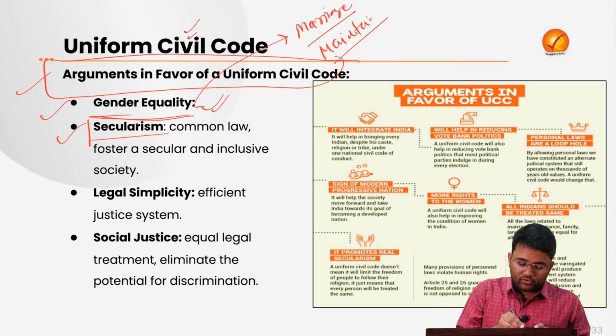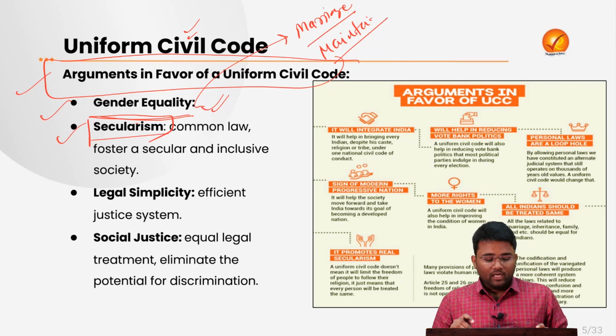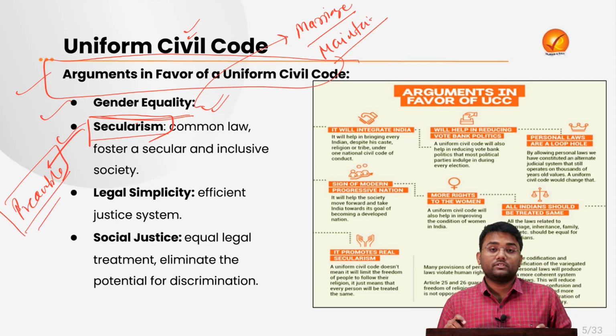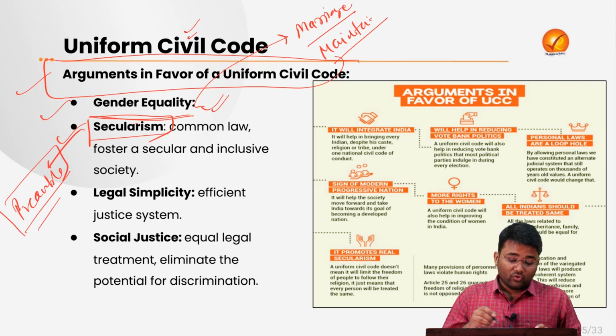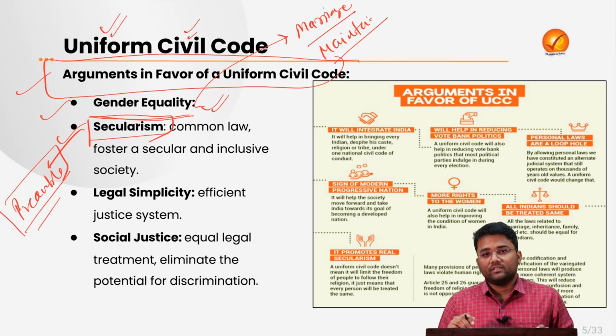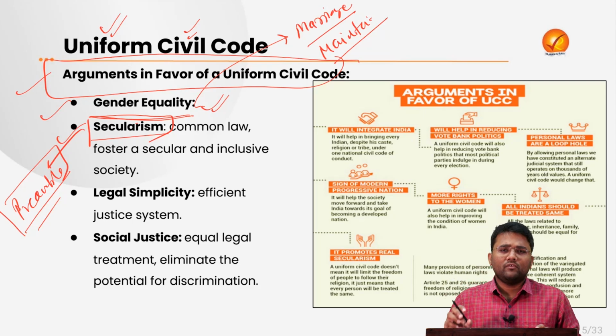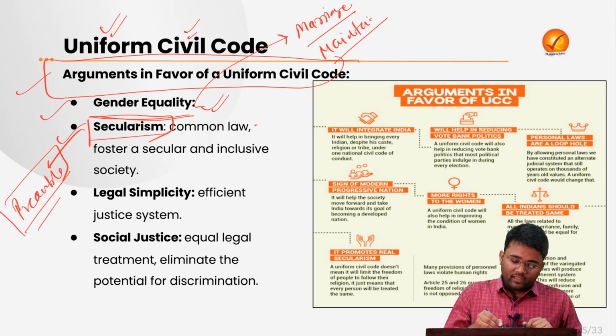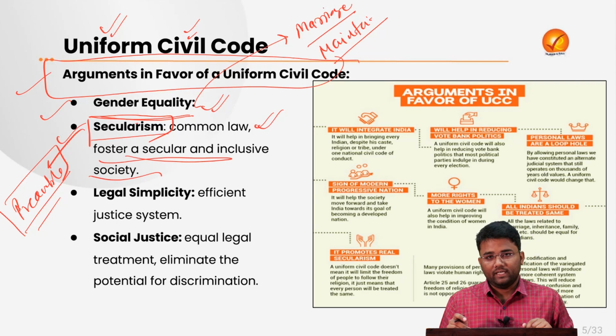Then it also ensures secularism. Under our preamble, one of the aspirations that we have is to ensure secularism in Indian society. So if we have a uniform civil code, we will have a uniform law, a common law for different religions, and there will be no difference on the basis of religion in matters related to marriage, inheritance, etc. When there is a common law, it will foster a secular and inclusive society.